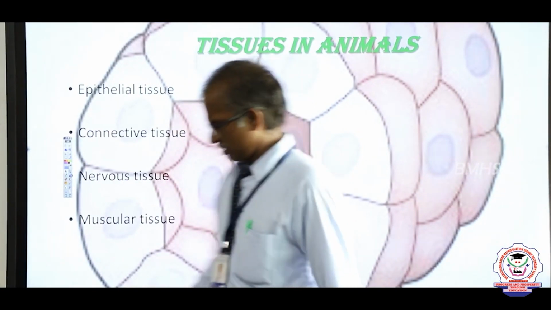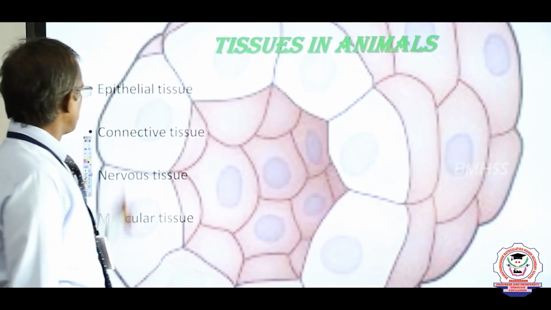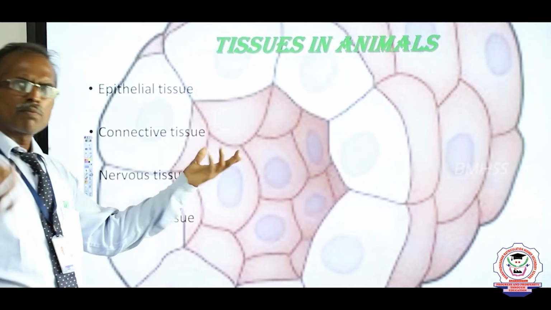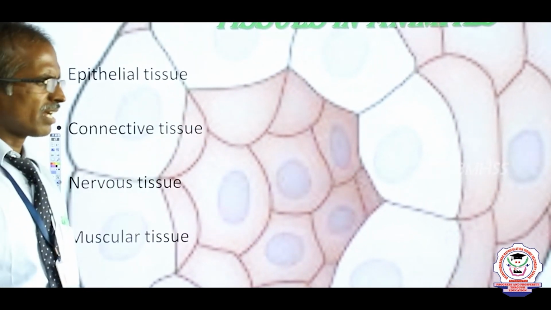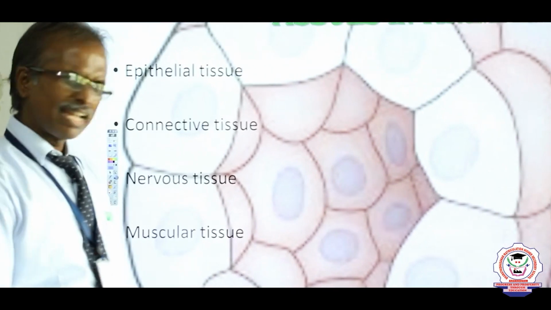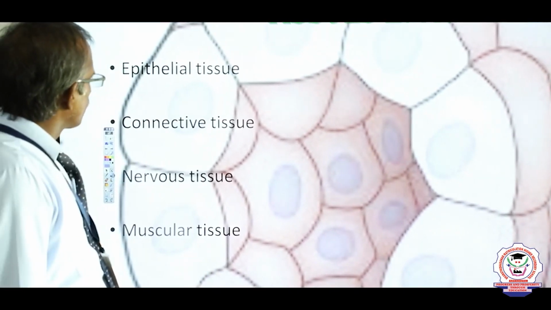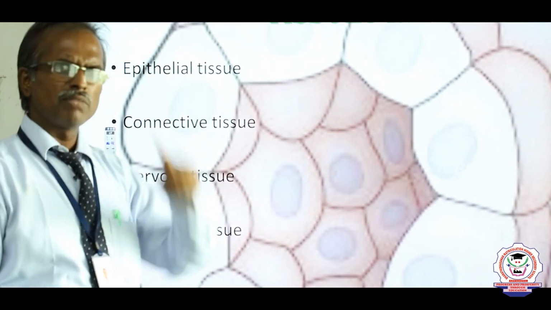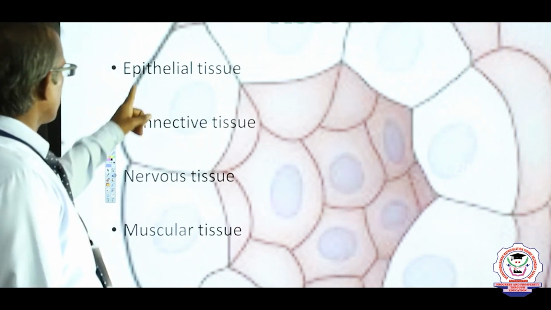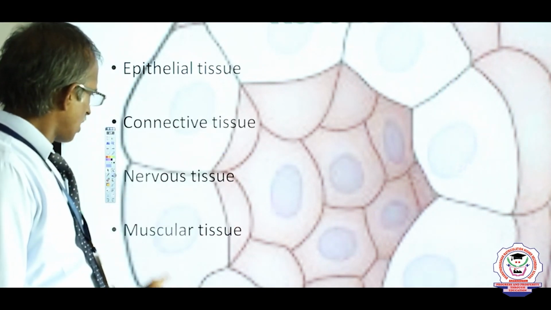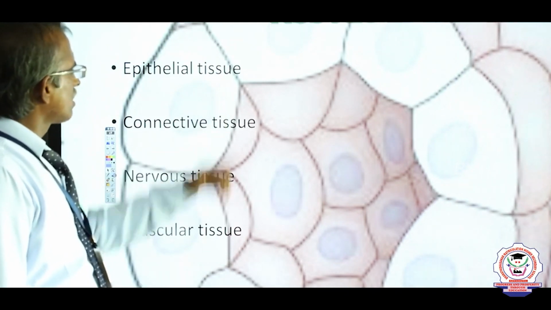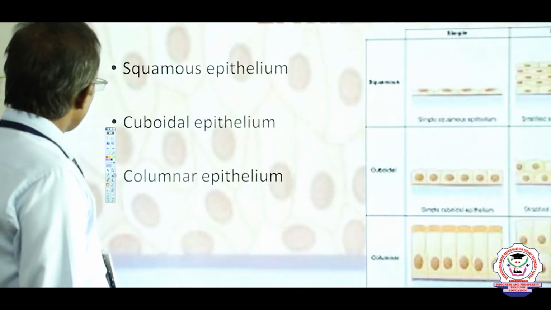Tissues in animals. Different kinds of tissues are there, based upon the structure and function where they are located. We have to categorize them into four basic types of animal tissues, namely epithelial tissue, connective tissue, nervous tissue and muscular tissue. Epithelial tissue, what is meant by epithelial tissue?